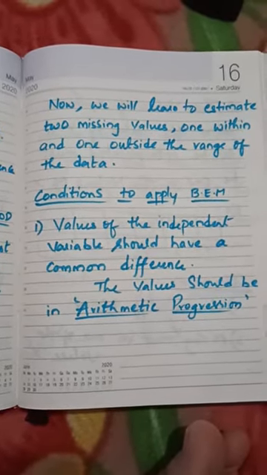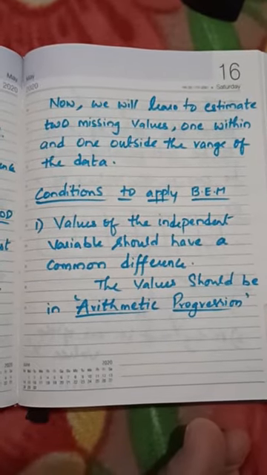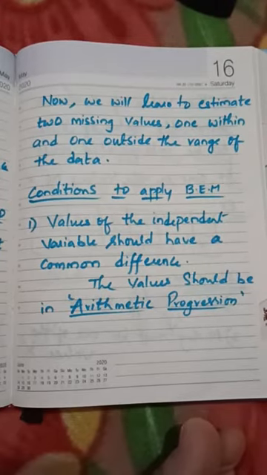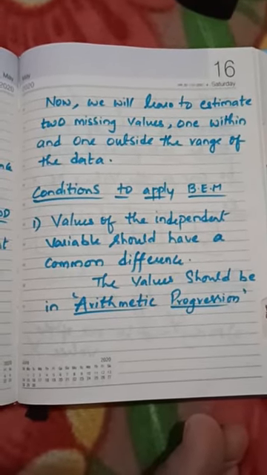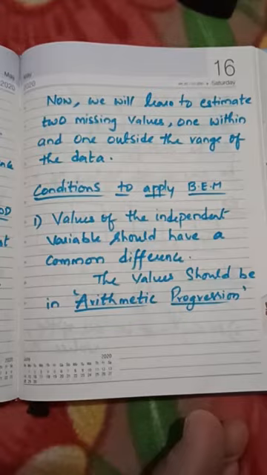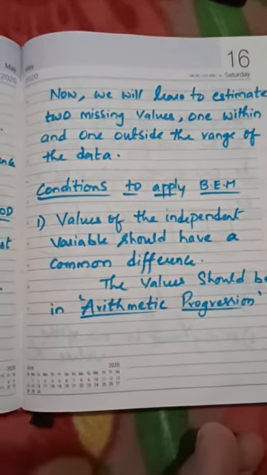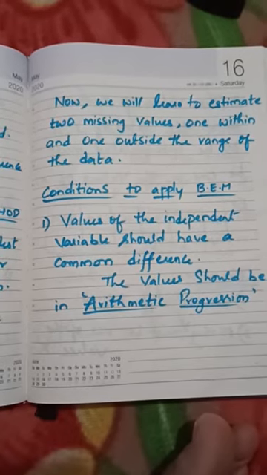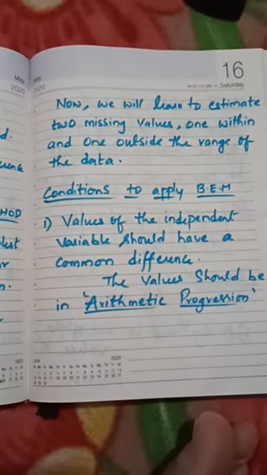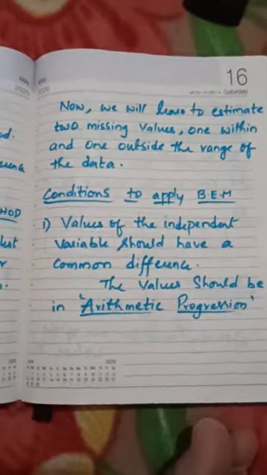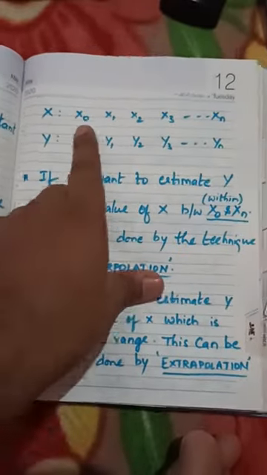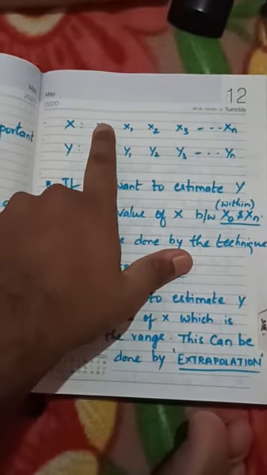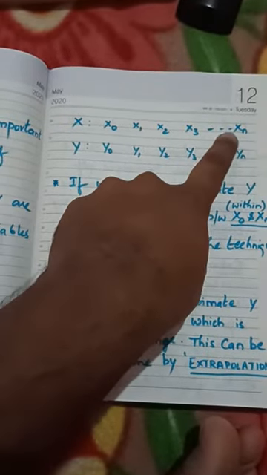So now what are the conditions to apply this binomial expansion method? How would we come to know that this method should be used? Of course, in the question they will be mentioning, but if not, how to observe? Condition number one, values of the independent variable should have a common difference. Like here, x0, x1, x2 and so on, xn are there. The values between these should have a common difference.